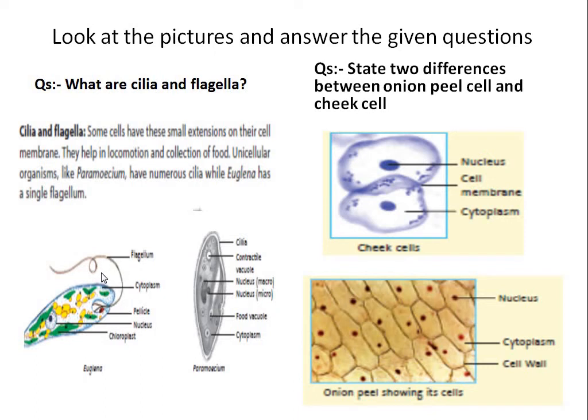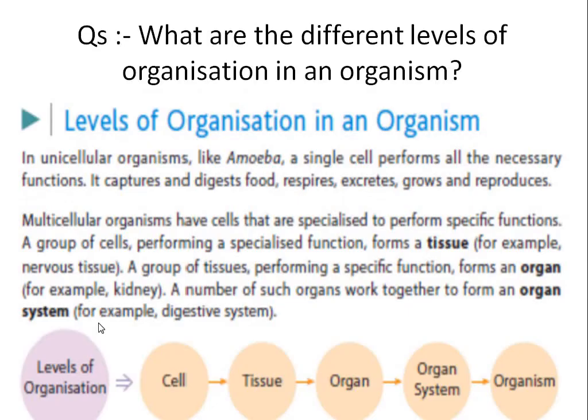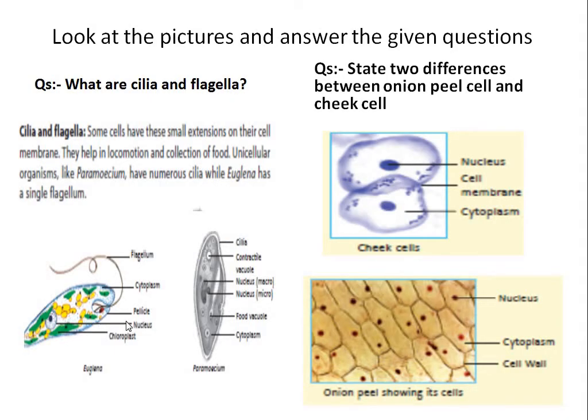See, this is the flagella. This is one flagellum. This is a whip-like structure which is seen in Euglena. This is Euglena, the organism Euglena. And in this Euglena, a whip-like structure is seen. This whip-like structure helps it in movement, locomotion, to move from one place to another and capture food. This whip-like structure helps Euglena.